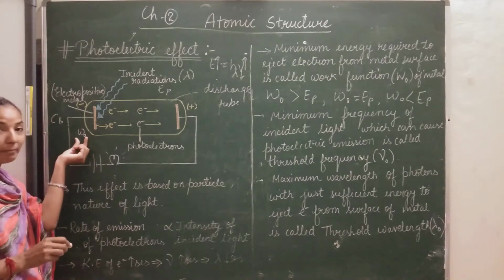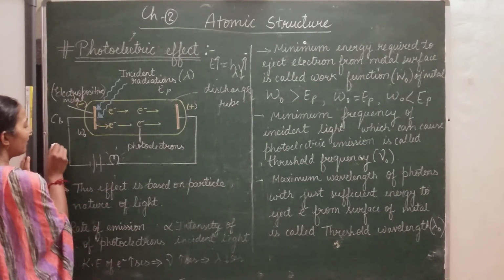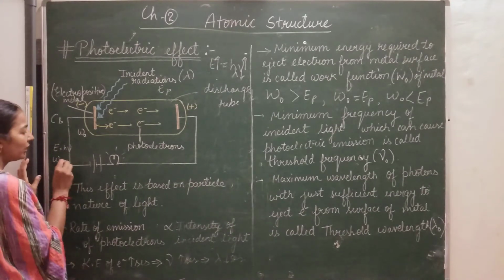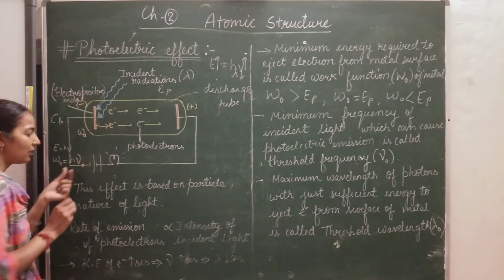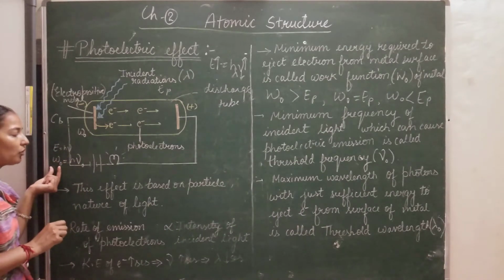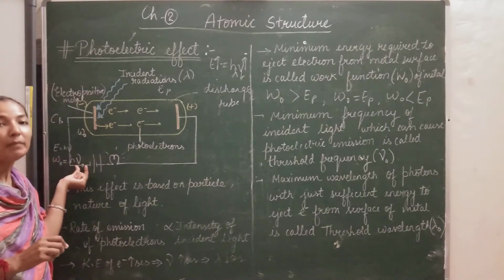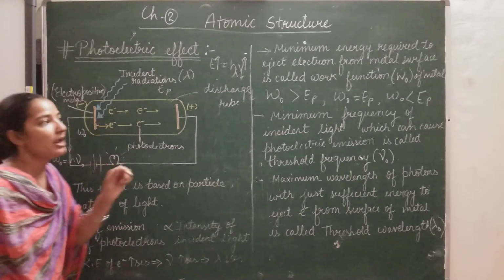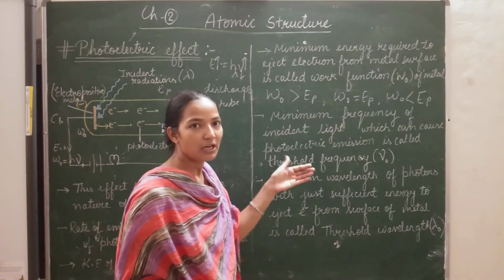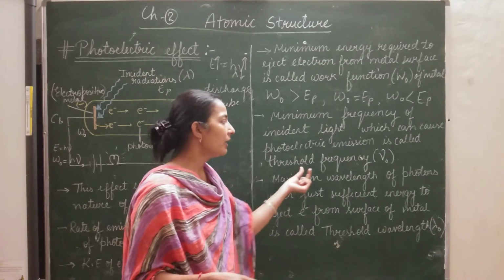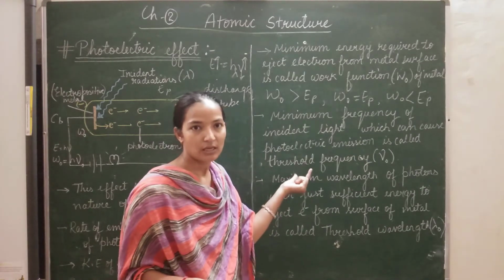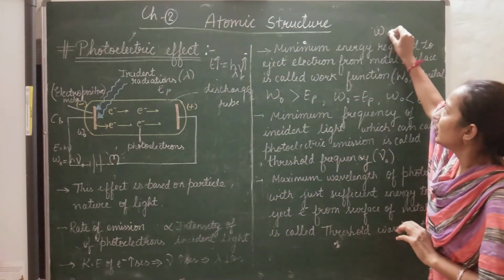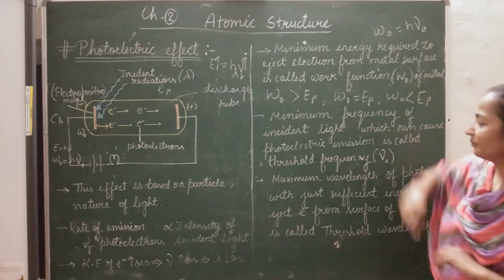Since energy is equal to h nu, and this minimum energy is W naught, it must be equal to h nu naught. The radiation of minimum energy has the minimum frequency required to just eject the electron, and that minimum frequency is called the threshold frequency. Okay, so the work function, or minimum amount of energy, is equal to h nu naught.